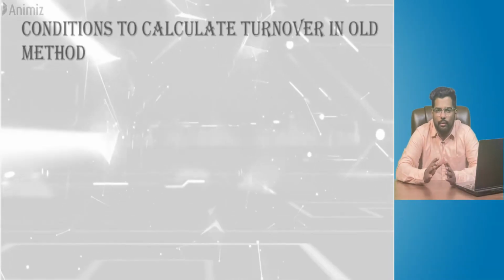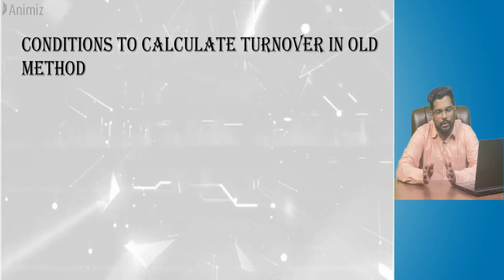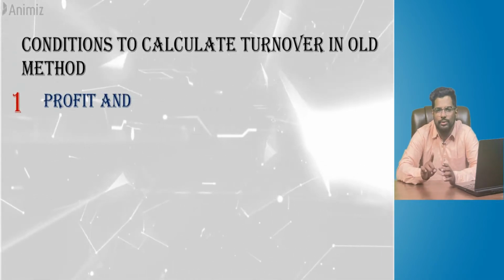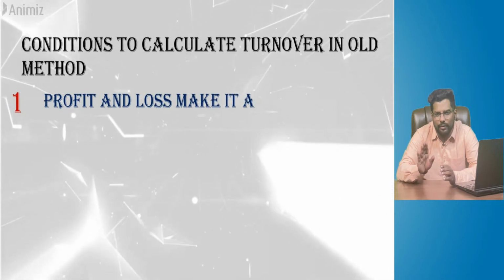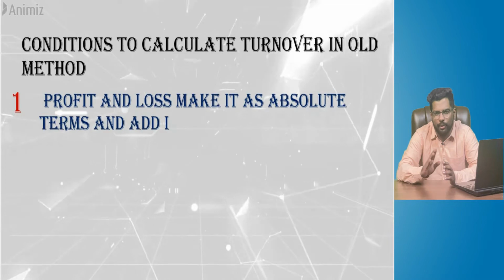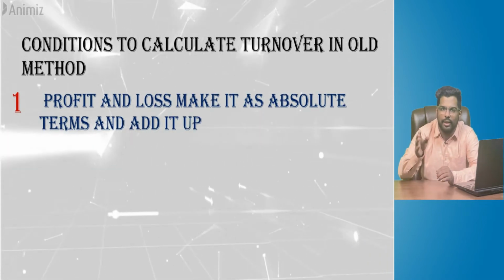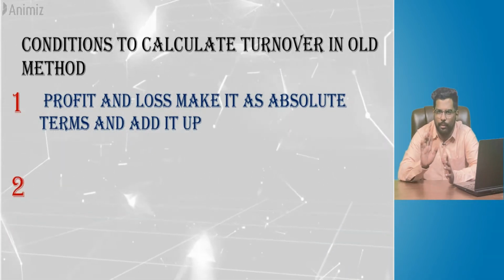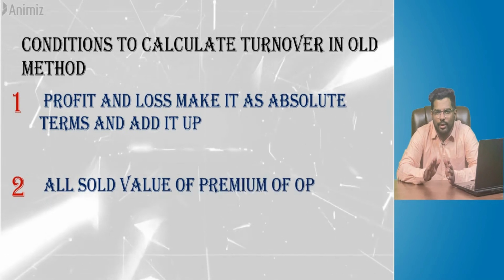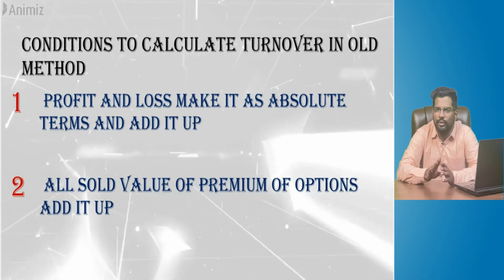First, what are the conditions for calculating the turnover as per the old method? There are only two things. First bullet point: you sum all your favorable and unfavorable differences, that is positive and negative, profit and loss, make them absolute terms and then add them up. That is turnover calculation point number one. Point number two: all your sold value of premium of options, you just add it up. These two are the bullet points to calculate the turnover.